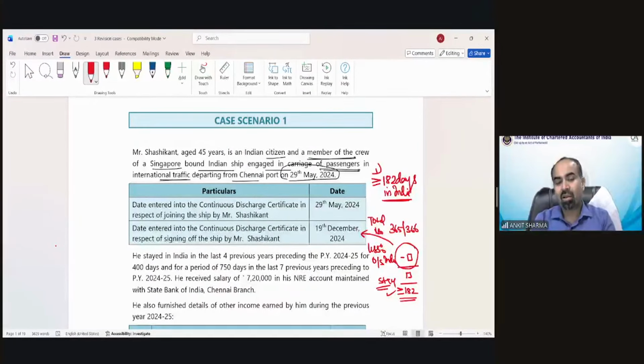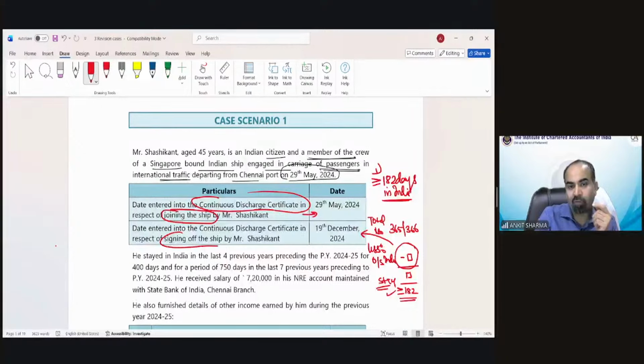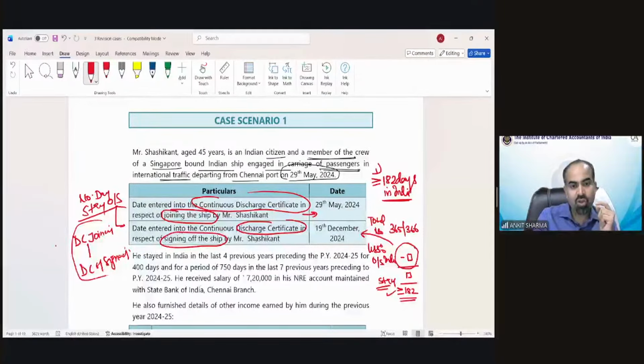They say that from the day he entered the continuous discharge certificate in respect of joining the ship, till the date of signing off the ship, the days outside India would be calculated from the discharge certificate of joining till the discharge certificate of signing off.